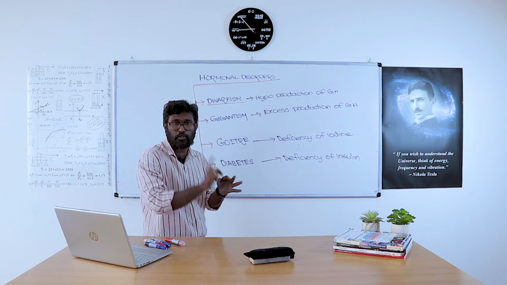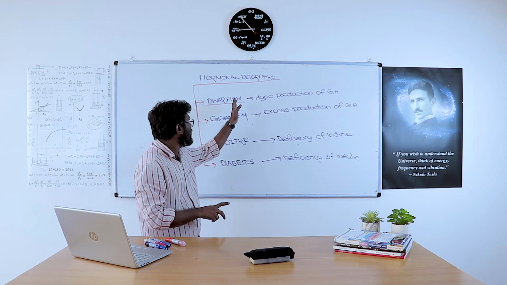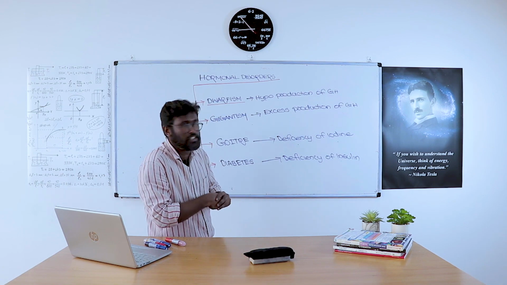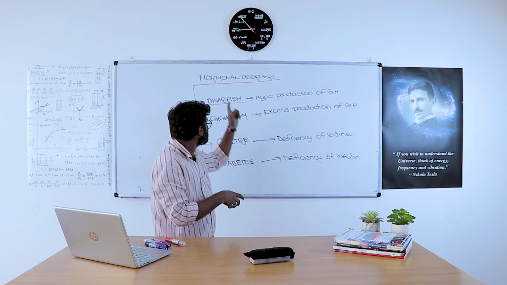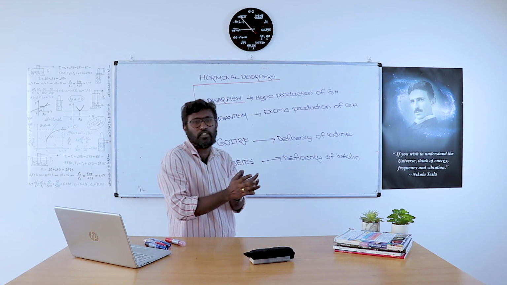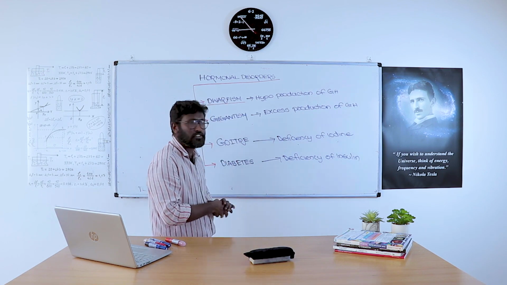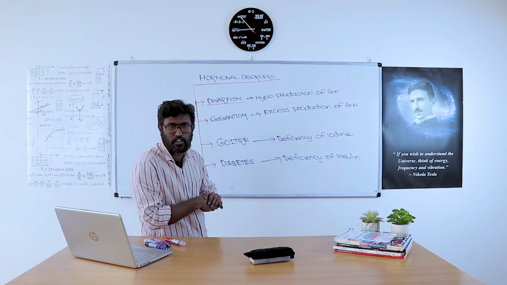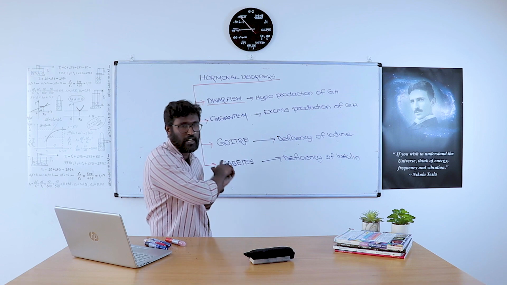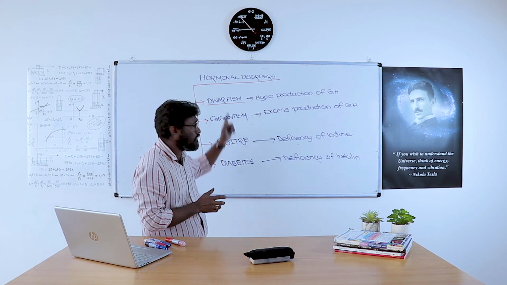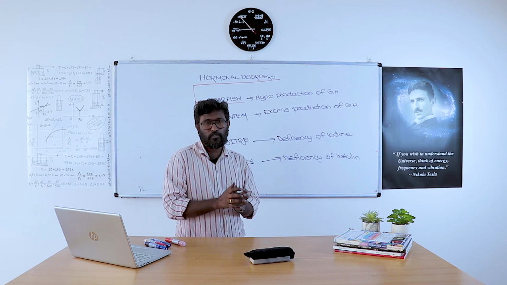Deficiency of growth hormone causes dwarfism. The excess production or hyperproduction of growth hormone causes gigantism. The deficiency of iodine causes goiter, and the deficiency of insulin causes diabetes. These are the hormonal disorders, and these are the final topics of the chapter.